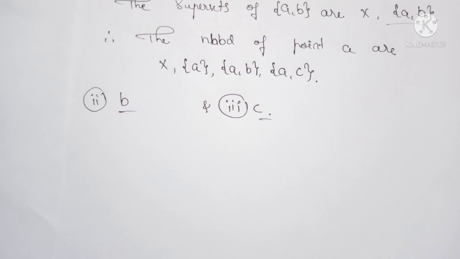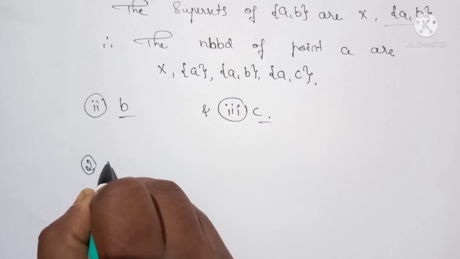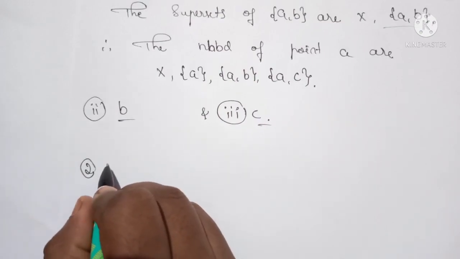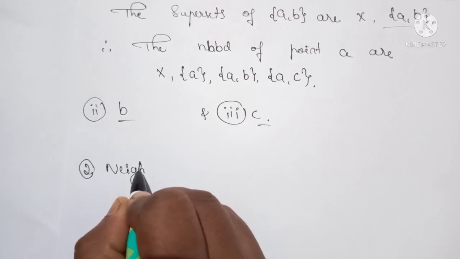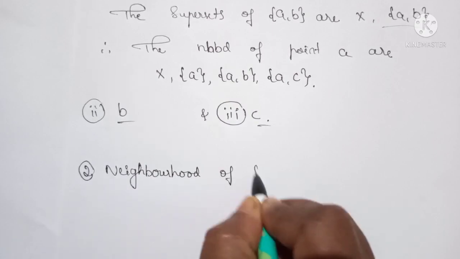Okay, so before that we shall see one more definition of neighborhood, that is the neighborhood, second definition. So now we have seen the neighborhood of a point. Similarly we define the neighborhood of a set. It is almost the same as the definition of neighborhood of a point. Okay, so neighborhood of a set.